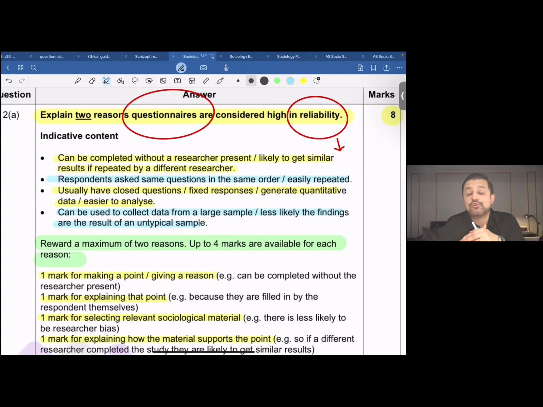Would you be able to interview 100 people in an hour? You would not, right? So questionnaires, when you talk about questionnaires, they can be used to collect data from a large sample, right? Which makes it less likely that the findings are a result of an atypical sample. The word should be atypical sample though.